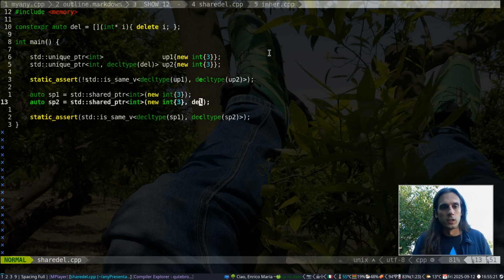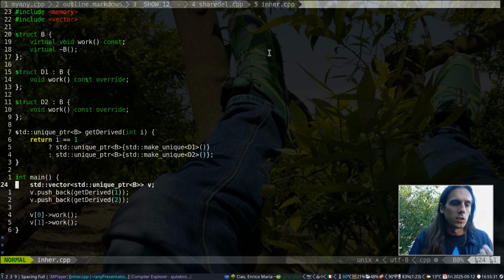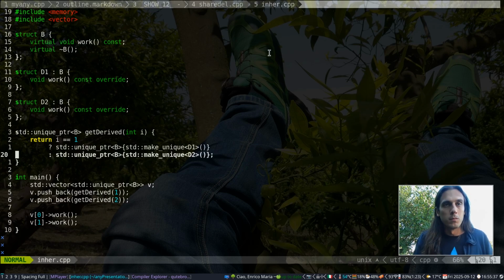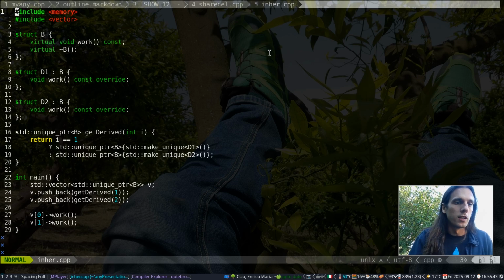So this is just to give another example of the usages of type erasure in C++. Another thing which is not usually referred to as type erasure is the mechanism of inheritance and virtual dispatch. In this example here, what do I have?